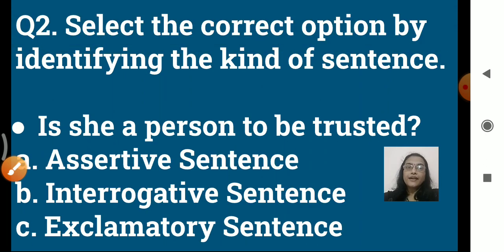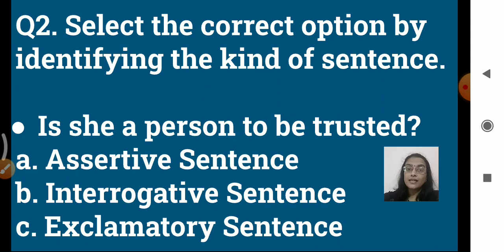Select the correct option by identifying the kind of sentence. Now again, we know different types of sentences are there. Okay, now let's see which type it is. Is she a person to be trusted? Okay, what is the question? Is she a person to be trusted? Question mark is given, so I think it should be easy for you to understand. Now the options are assertive sentence, interrogative sentence, and exclamatory sentence.